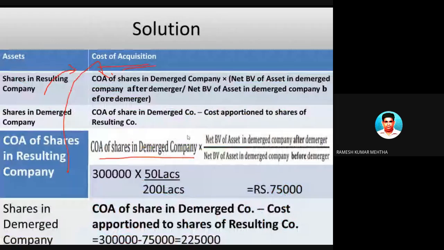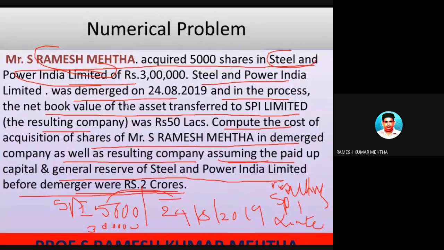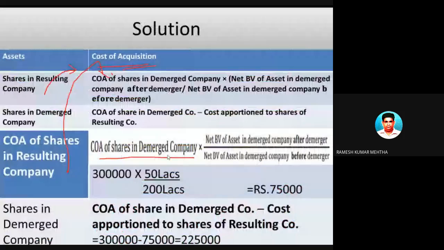So it is net book value of the asset in the demerged company after demerger and net book value of the asset in the demerged company before demerger. So it is given here, after the demerger it was 50 lakh rupees, and before the demerger it was 2 crores. So 50 lakhs by 2 crores is equal to 75,000. So this is one part.